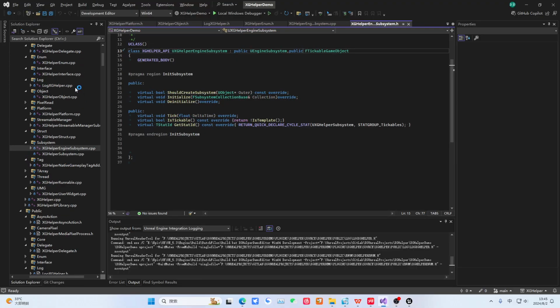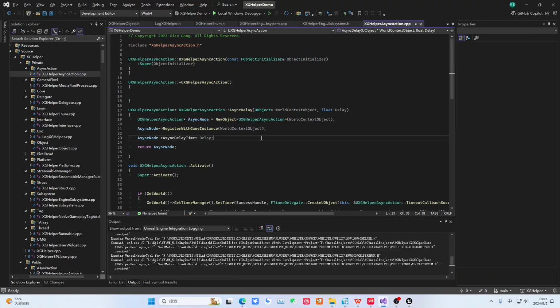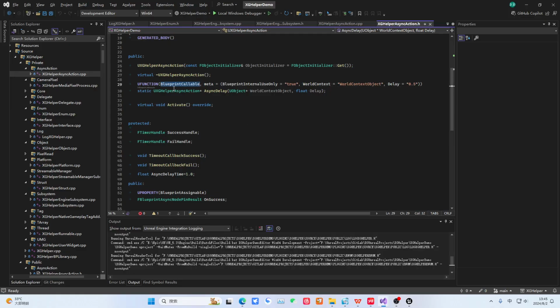Okay, here we may not have much. There is also this here, look, this is a specifier for a function. That is, it can be called by Blueprint. And this metadata is for internal use, and at the same time, it has a world context object to handle. This place has a default value assigned. That should be what it means.